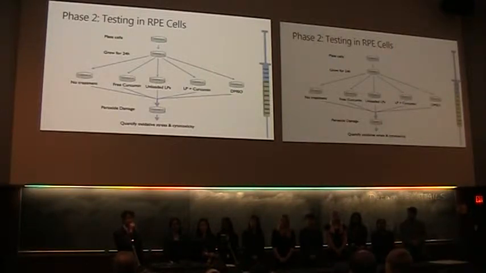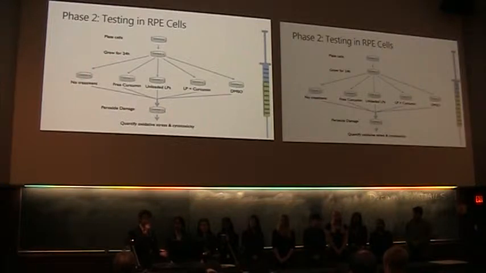Phase 2 is testing the RPE cells. So what we are going to do is use cell cultures as a sort of controlled situation in which we test the efficiency of our treatment on the sort of AMD-induced cells. We use ARPE-19, a cell line that's cultivated from human RPE cells. The basic methodology is as follows.